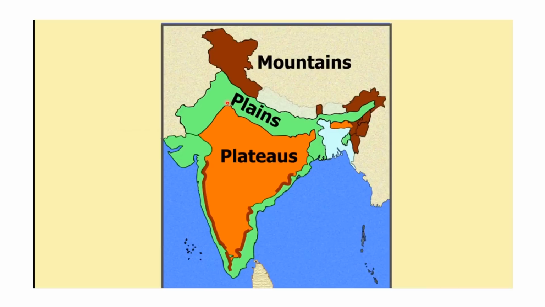Plains are very highly populated areas because they get heavy rainfall. Plateaus are not very high, but still can be livable because of the soil present. So the kind of soil and everything depends on the climate which we have in India.